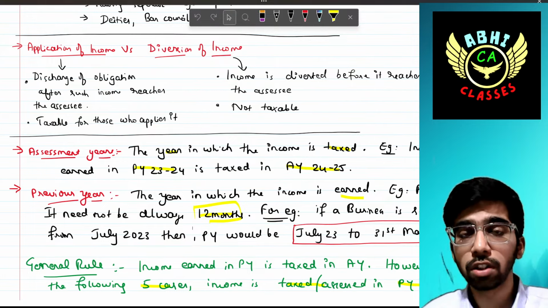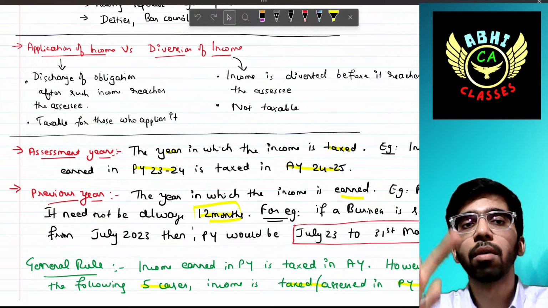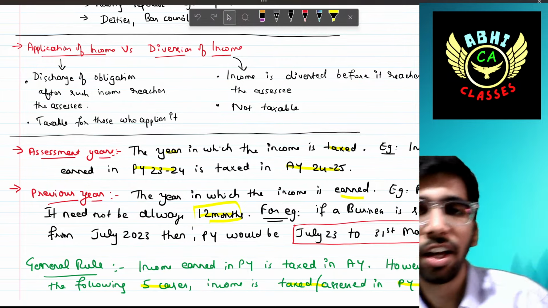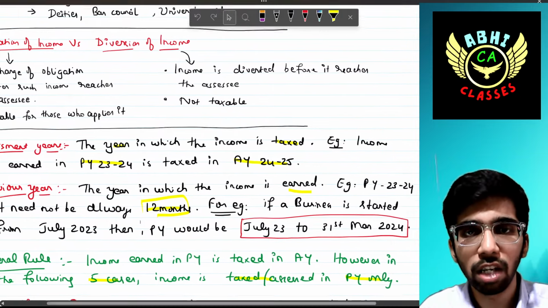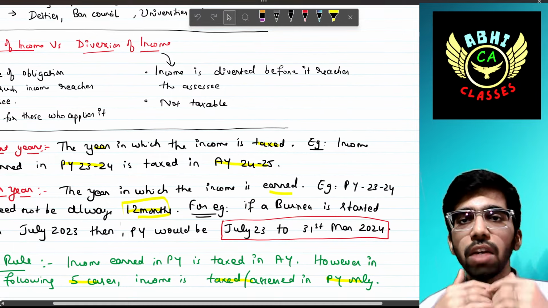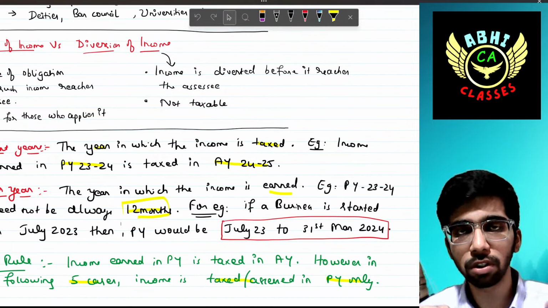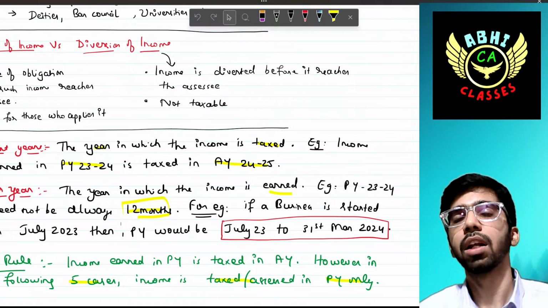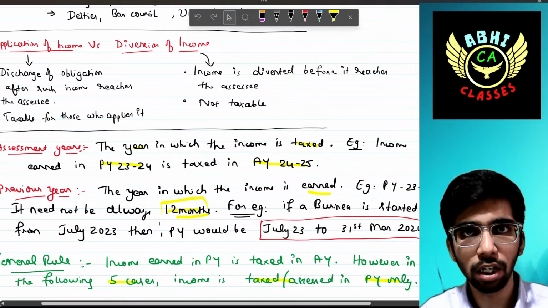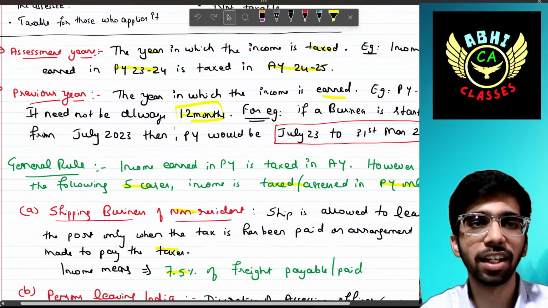Whereas diversion of income is when income is diverted before it reaches the assessee. In that case, it is not taxable in the hands of the person who has diverted it; it is taxable in the hands of the person to whom the amount has been diverted. Understanding, right? Not important, but you have to keep it in mind.